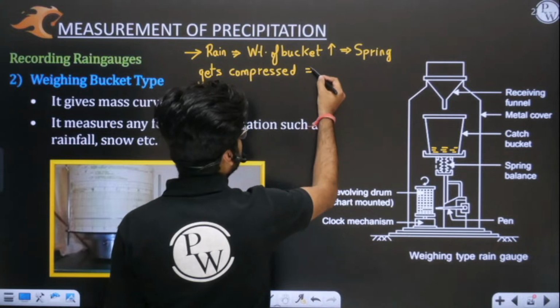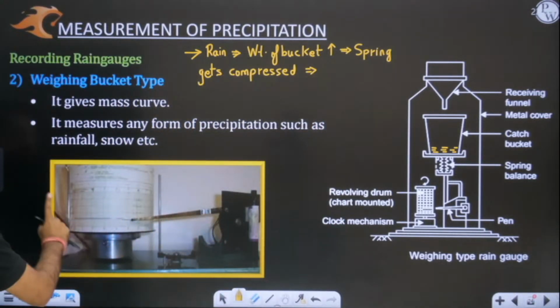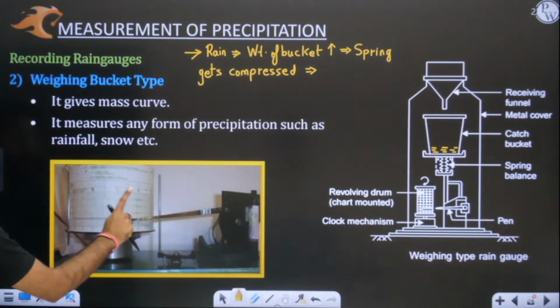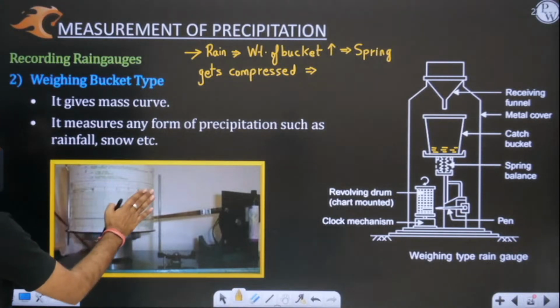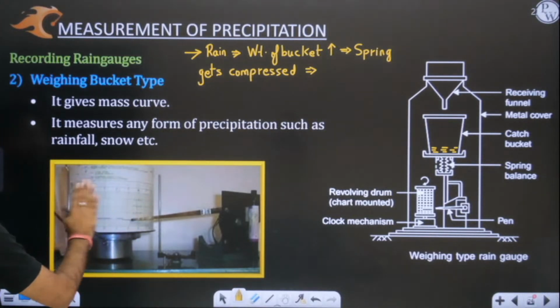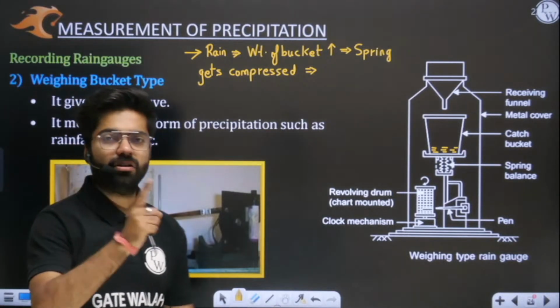Now what will happen? There is a pen, and we have a revolving drum here. On that drum, we have mounted a chart paper, or a graph kind of thing.